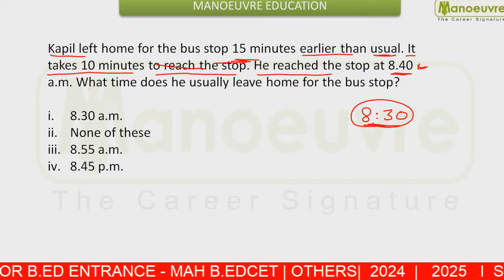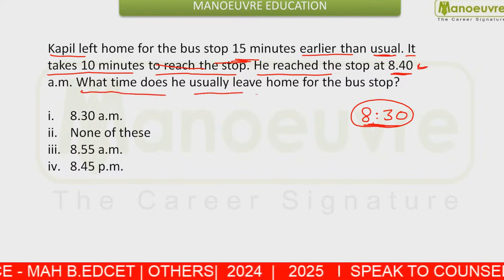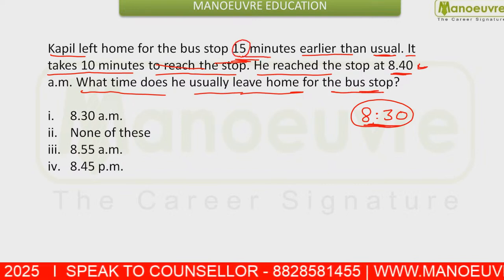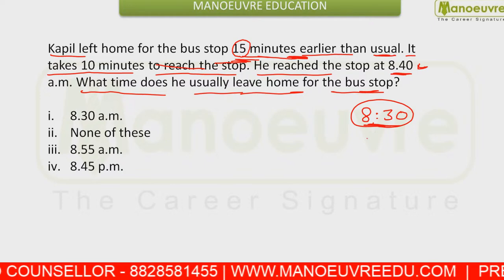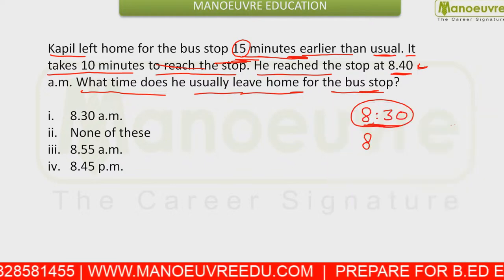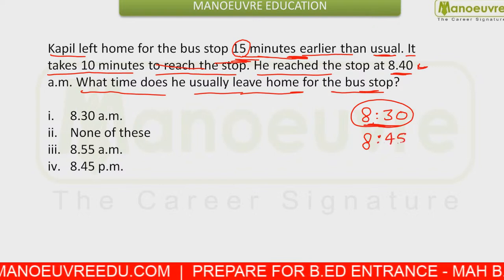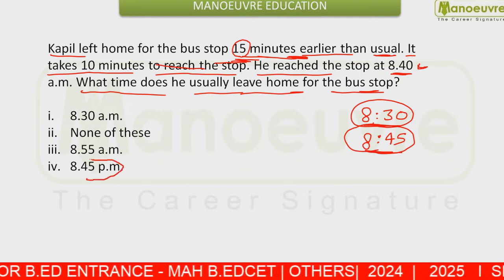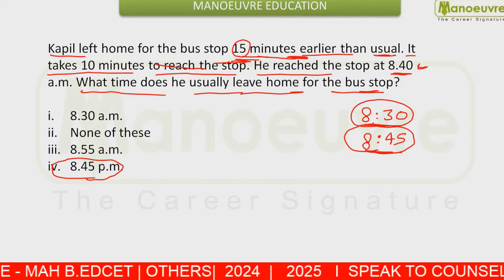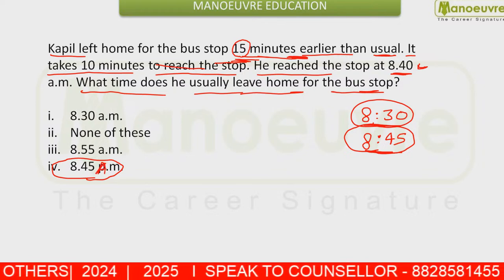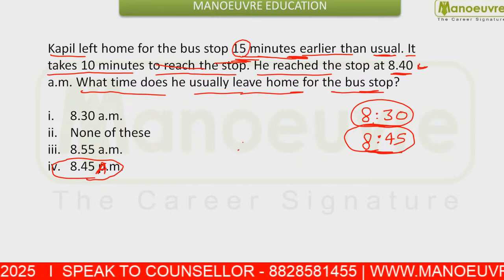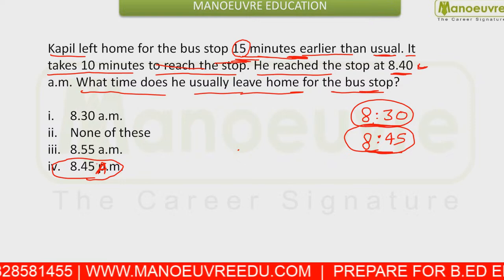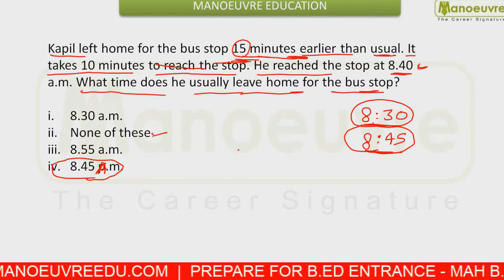Now you are asked at what time does he usually leave the home for the bus stop, and you are given today he left the home 15 minutes earlier. That means usually he used to move from the home at 8:45, because today he moved 15 minutes earlier. This should be AM here. So your answer will be 8:45 AM. And if AM is not given, then your answer will be none of these.